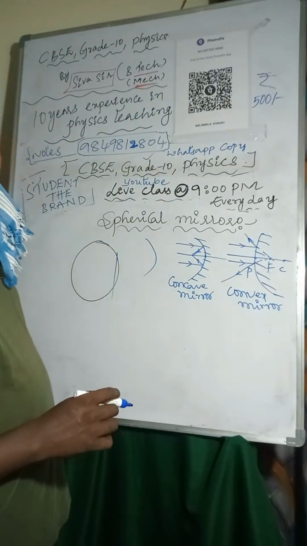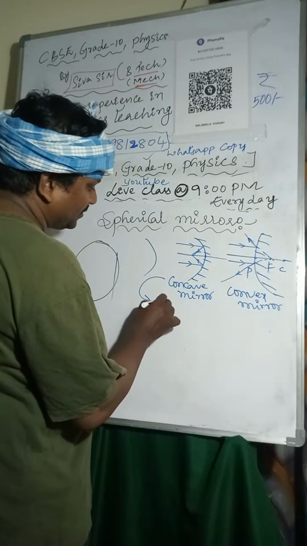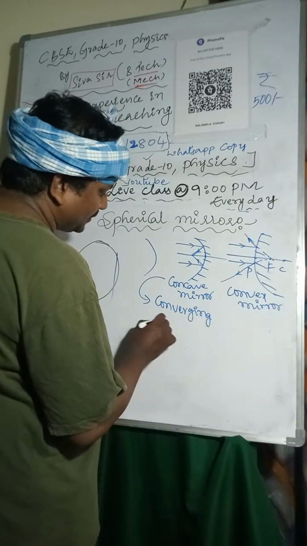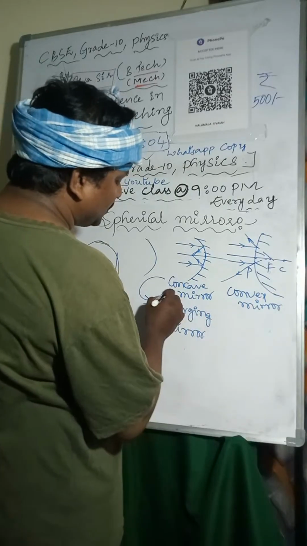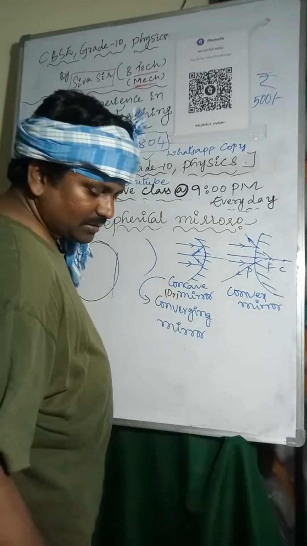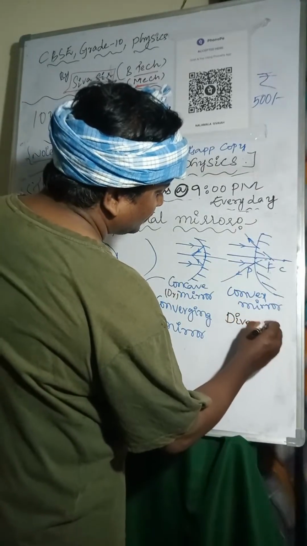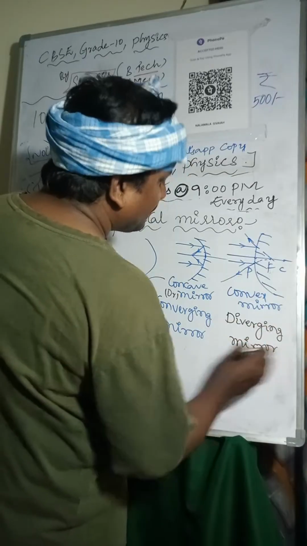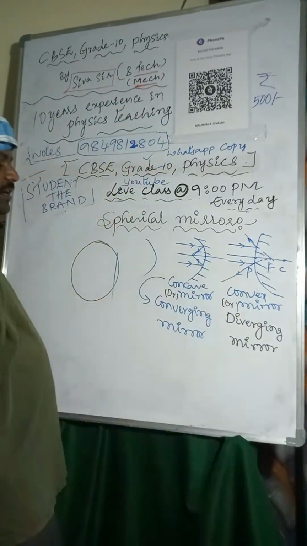Concave mirror is also called a converging mirror, and a convex mirror is also known as a diverging mirror. So why is it called converging, and why diverging?